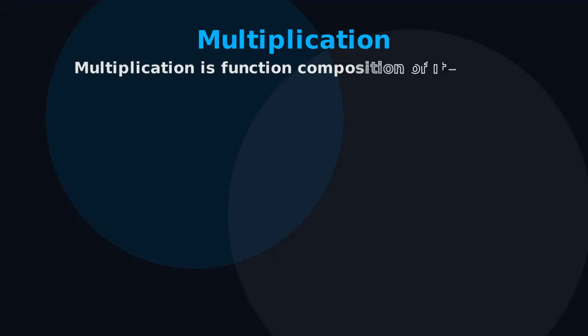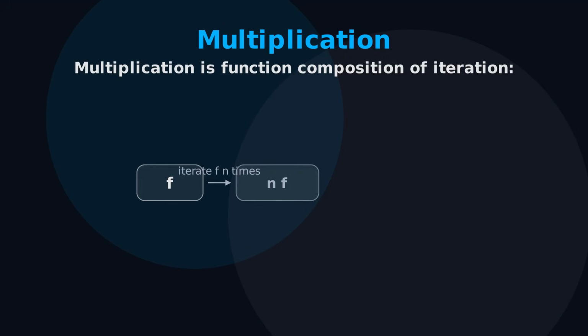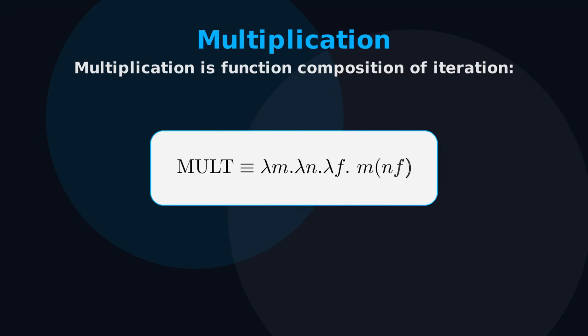Whereas for the multiplication, the idea is similar, but this time, given 2 numbers m and n, m times n as a Church numeral is going to be given by, as this formula represents, first we're going to take f and apply it n times. Then we're going to apply nf, which is f applied n times, m times. This yields an application of f m times n times.